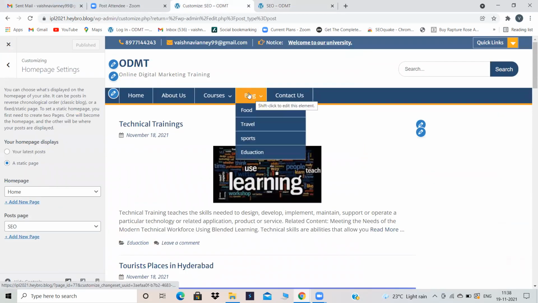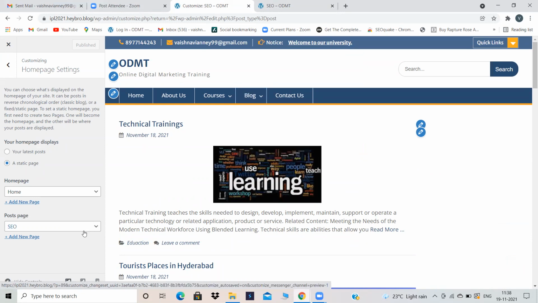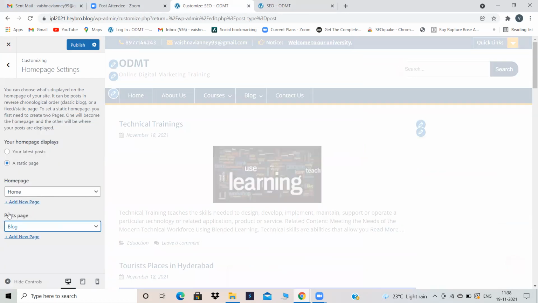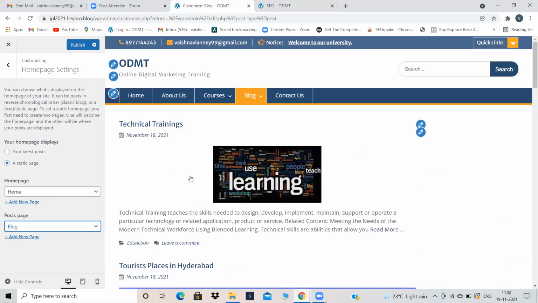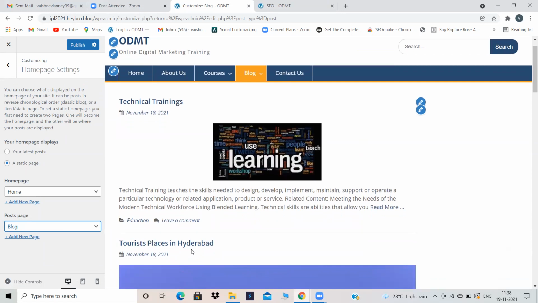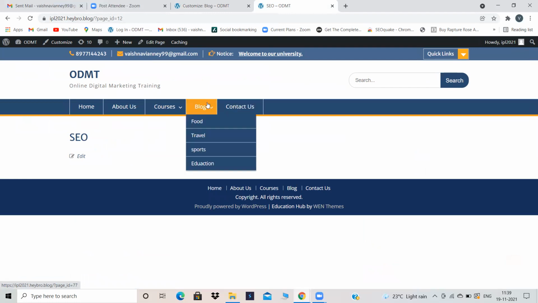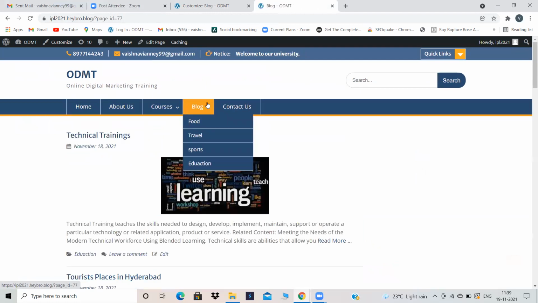But see, I want all this content to be in this blog. That is the reason I have selected this blog. This page is called blog. Blog is just a word. This is post page. Post in the sense we have created all posts only. Technical trainings is a post. The tourist places in Hyderabad is a post. So it's asking me where you want all your posts to appear. I selected blog page. You can select your own page. I don't want it to be empty, so I have selected blog page. Okay, publish. Then again, our SEO page will be empty and our blog page will have the content. That is, all the blogs will be in our blog page. See, SEO page is empty, whereas blog will have all the blogs, no matter the category.